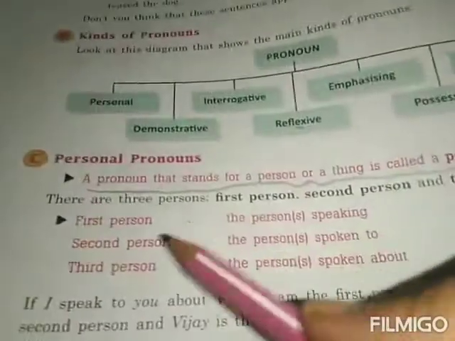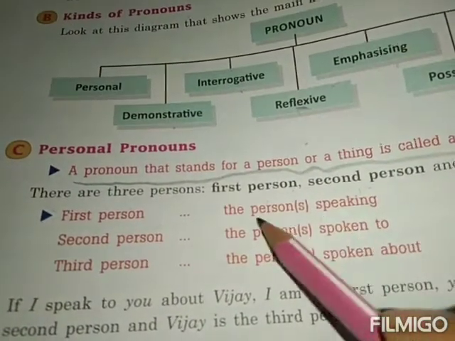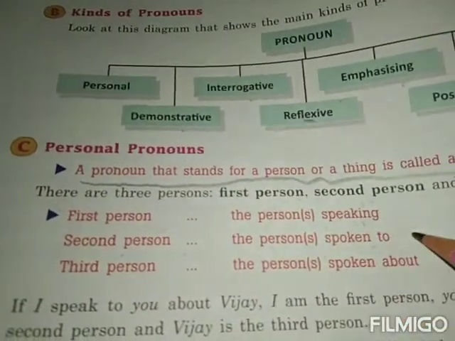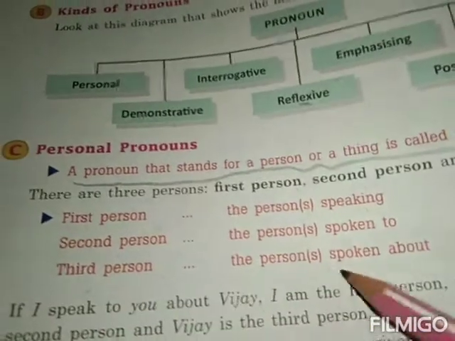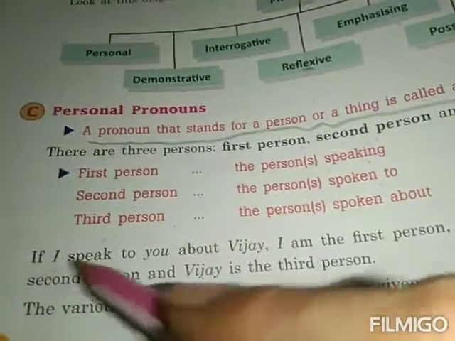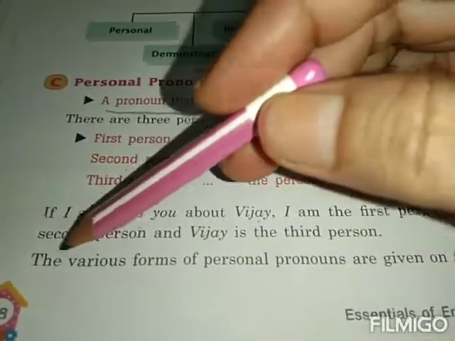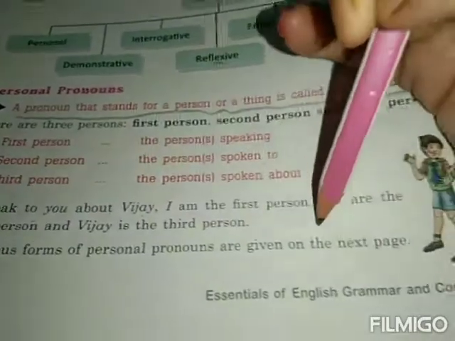So first person is the person speaking. Second person is the person spoken to, जिसके साथ आप बात कर रहे हो. Third person is the person spoken about, किसी और के बारे में आप बात कर रहे हो जो present नहीं है. If I speak to you about Vijay, I am the first person, you are the second person and Vijay is the third person. The various forms of personal pronouns are given on the next page.